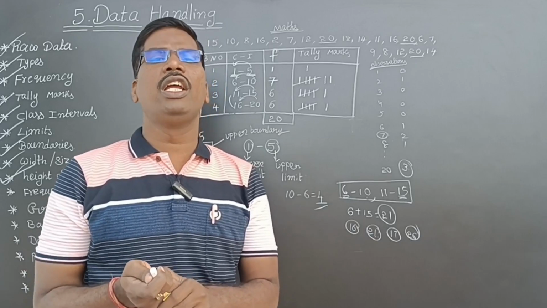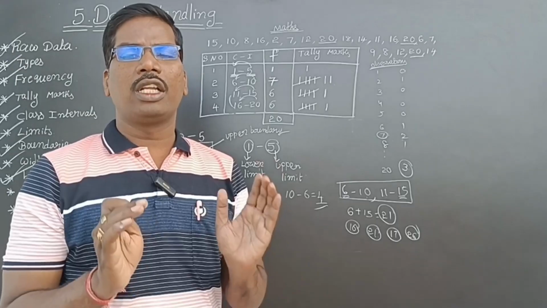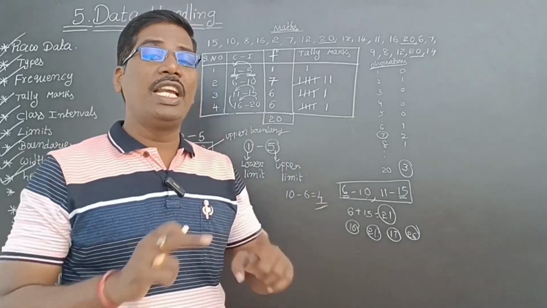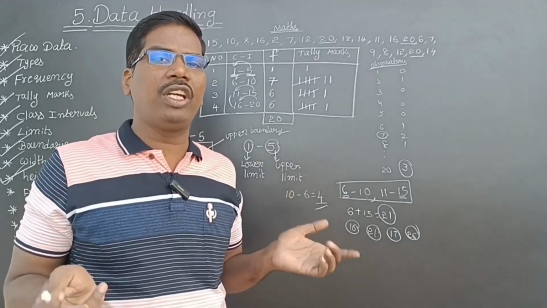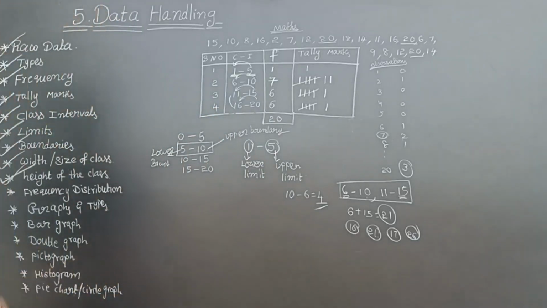Making the observations into frequencies, or representing the given data in a systematic way, is called frequency distribution.